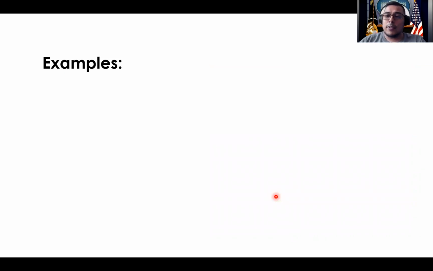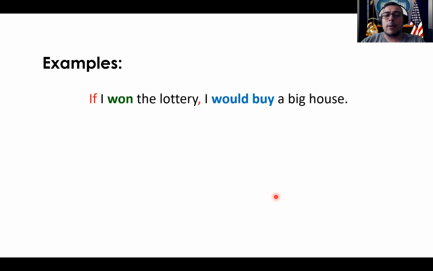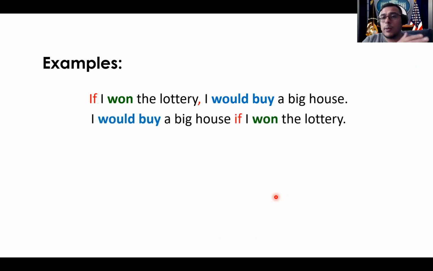But let's establish more common everyday examples for you guys. So the first one is if I won the lottery, I would buy a big house. Like we talked about, this is very much a dream. The odds of winning the lottery, although you still have a possibility, they are very, very low. So that's why this would be considered dreaming. The same way we can start with a condition like we established, we can start with the result. The only thing, we already mentioned this, would be the little comma that we add right there when we start with the condition. Okay. So very important for you guys to know.